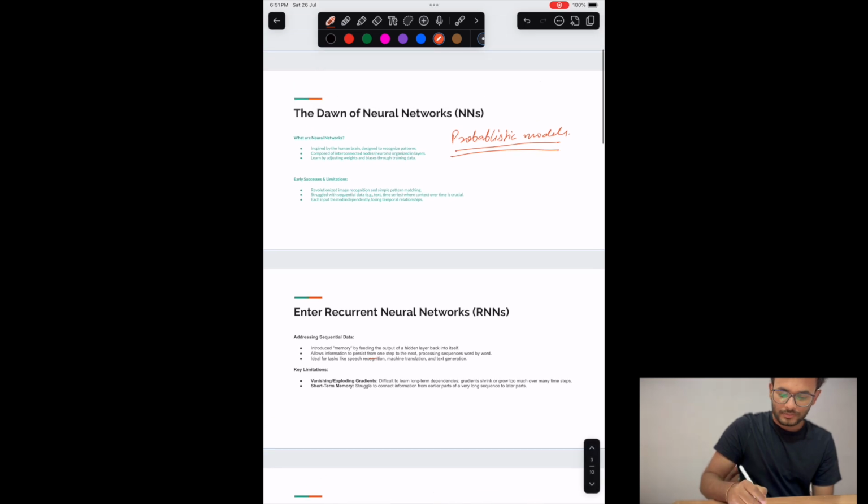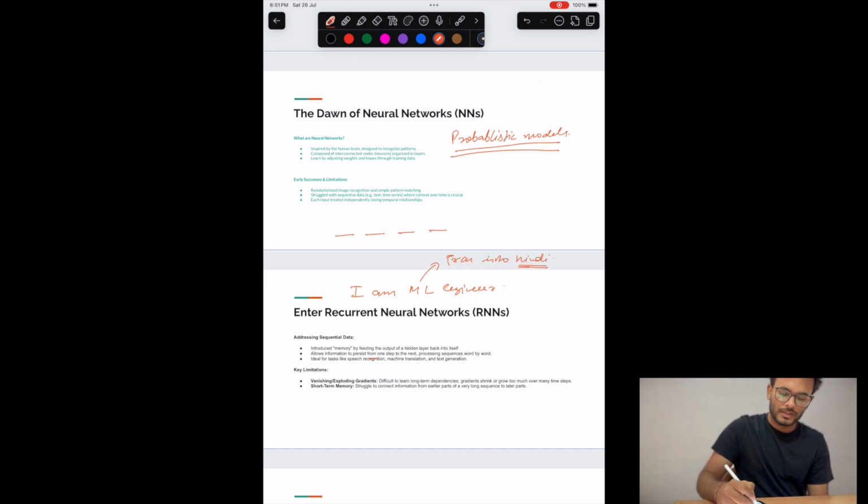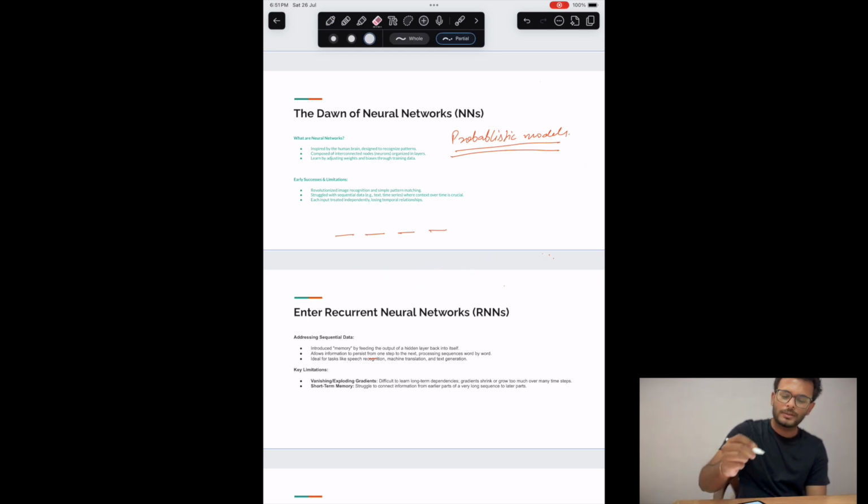Suppose you have an LSTM and it is trying to predict a sentence. Let's say language translation. For example, I am an ML engineer and I want to translate it into Hindi. This is a sequence mapping problem. Sequence mapping means each word gets mapped to a particular word in Hindi. But for any kind of such problem, the LLM tries to predict the probability of a word.